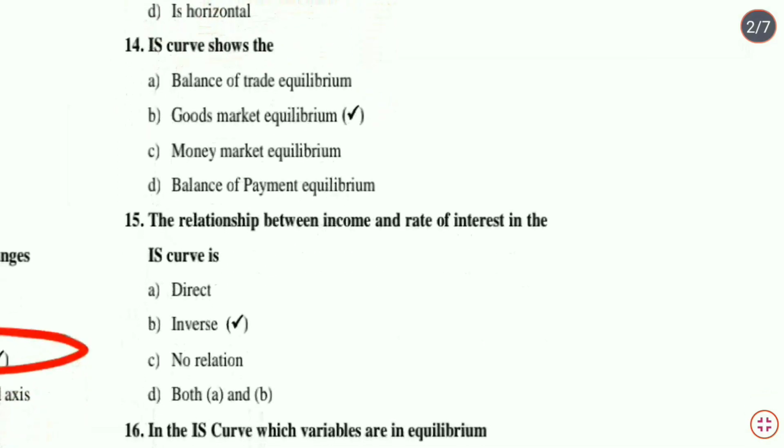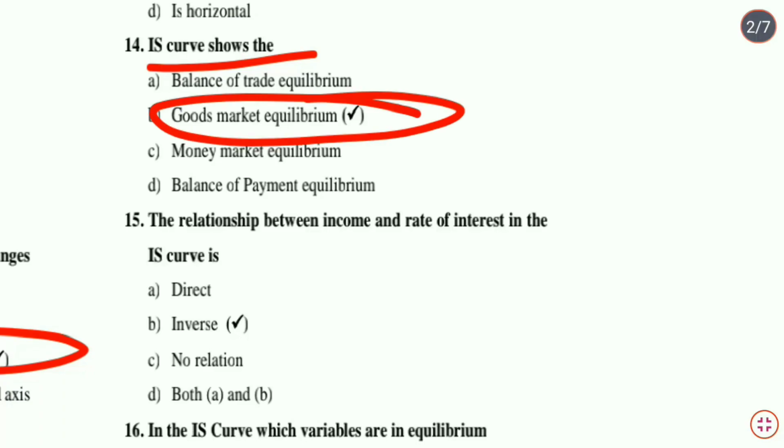Next, that is IS curve shows the goods market equilibrium. Option B is the correct answer.